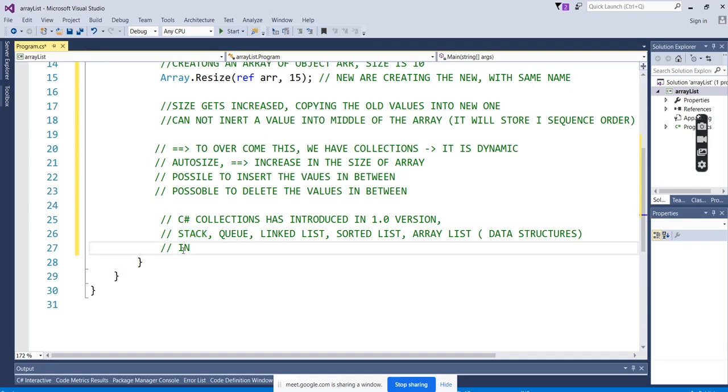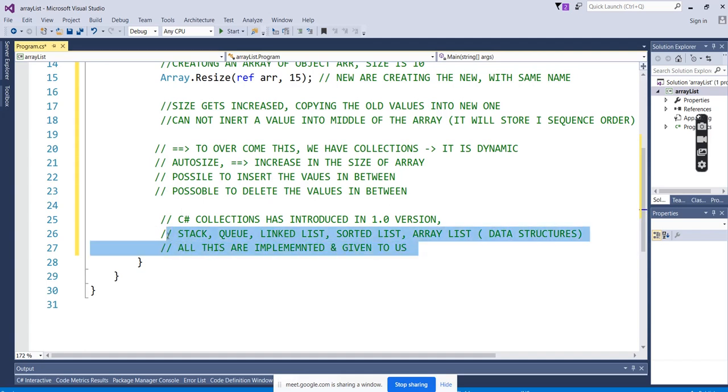So all these are implemented and given to us. That's the advantage of going for higher-level programming concepts. Because in C, everything we have to write ourselves. C is completely general purpose, C++ is completely general purpose, and obviously C# is also general purpose. But C# built its own library, its own classes, so we can use them as they are. You need not worry about the data structures here.